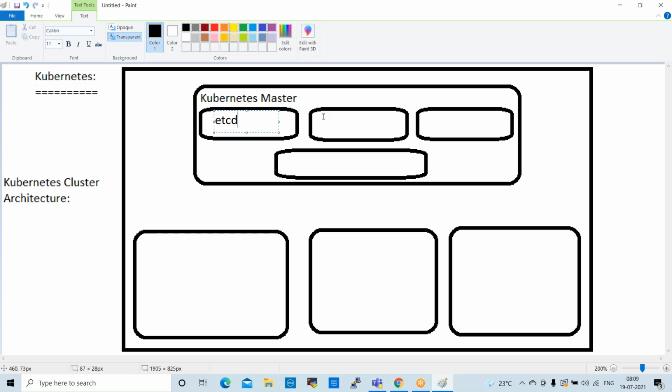Okay, so I'll explain once again. The second component is the API server, the third one is the scheduler, and this component is the controller manager. So controller manager.